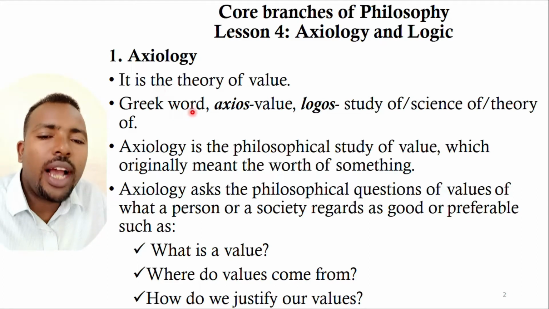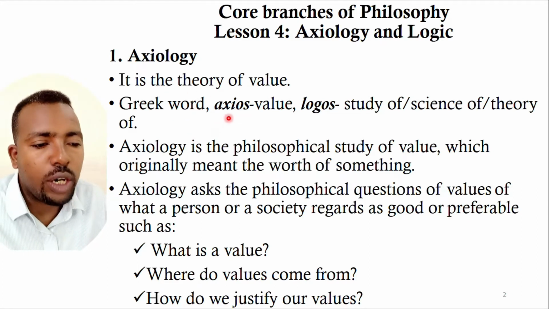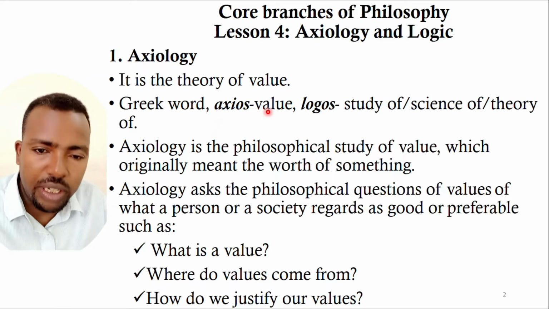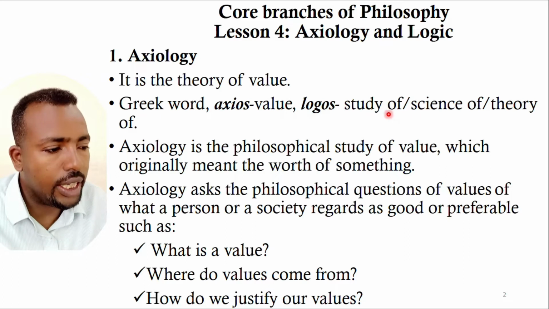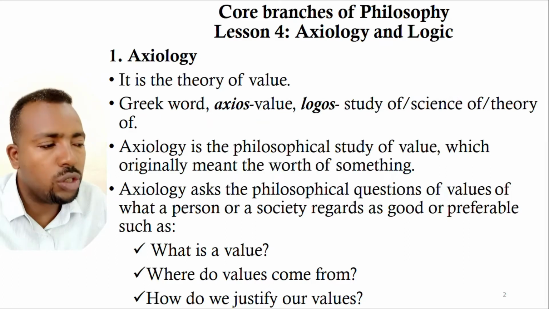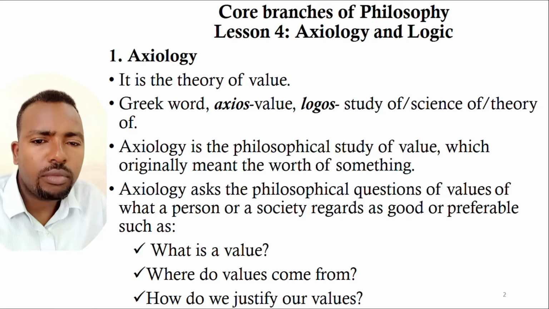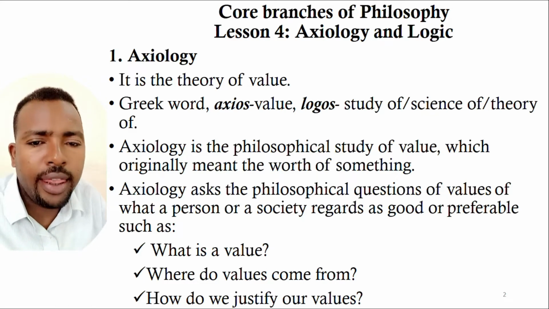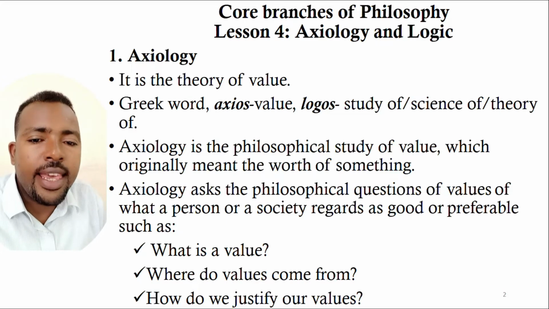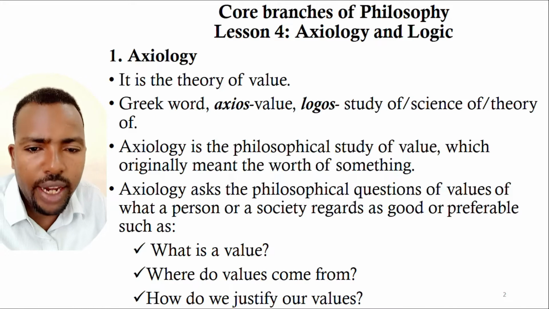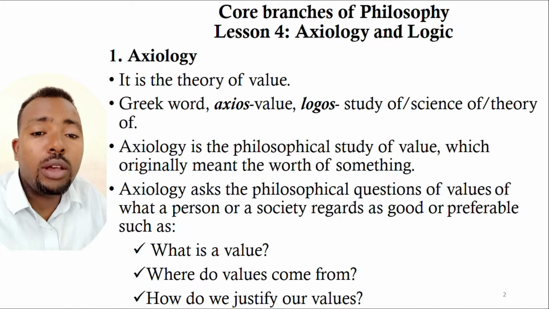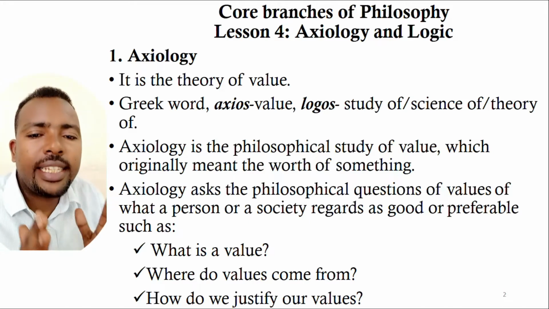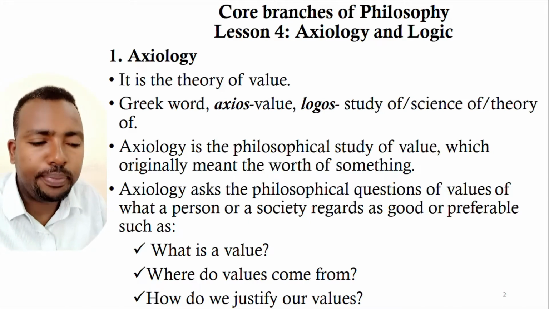Basically, the word axiology came from the Greek words axios, which means value, and logos, which is directly translated as the study of, or science of, or theory of. When we combine these two Greek words, we obtain the meaning: the study of value. So axiology is the study of value, or simply, the study of the worth of something.